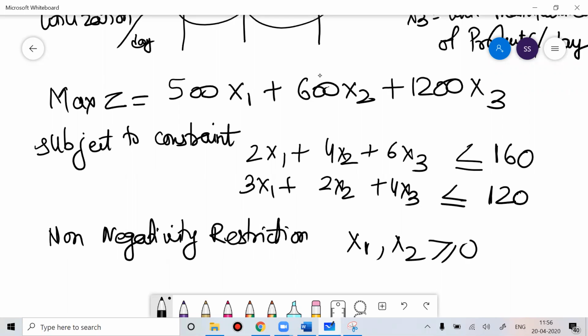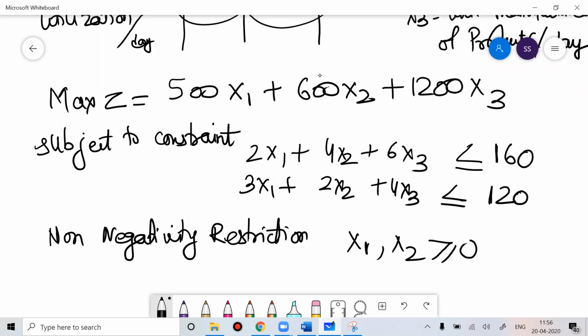Now I've done the formulation of the LPP equation. In the first 2 days I taught you how to formulate the LPP equation. Once you learn that, the next thing you need to learn is to get the value for the decision variables.